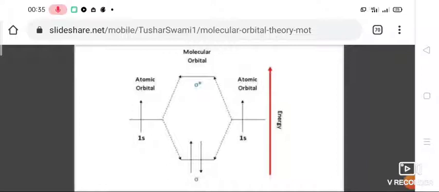If you look at this molecular orbital diagram, 1s is the atomic orbital of two atoms, the electrons of two atoms which belong to the 1s orbital. So what happens when they combine? A sigma bond is formed, from the combination of two 1s orbitals. So which is higher energy? Anti-bonding is higher energy than bonding.